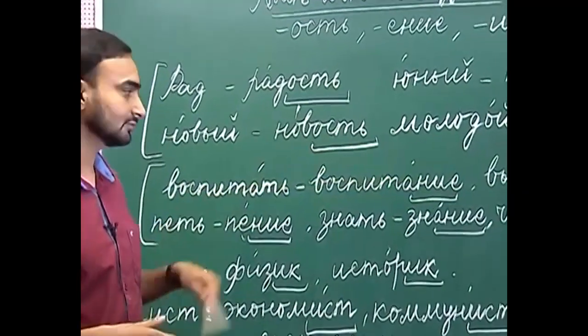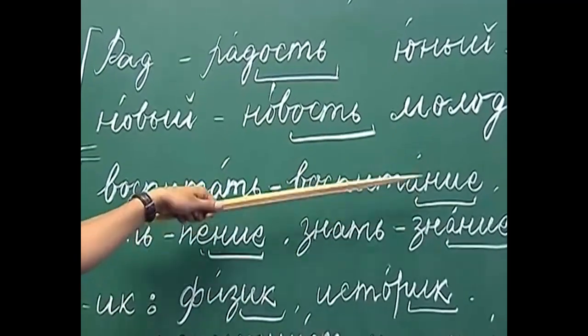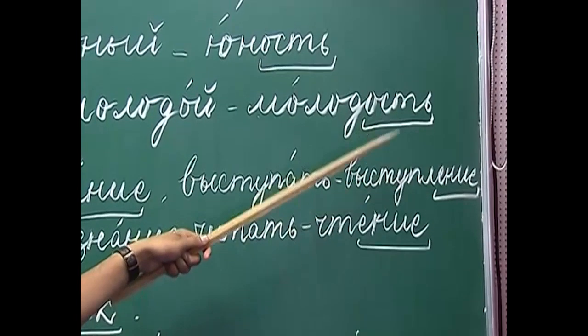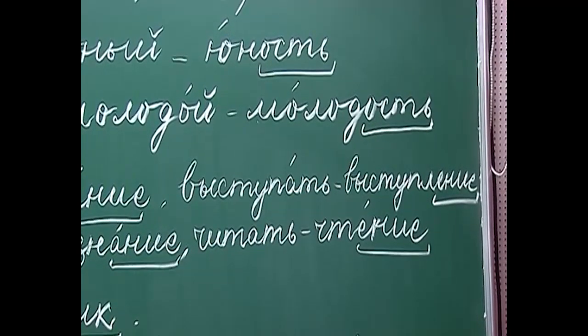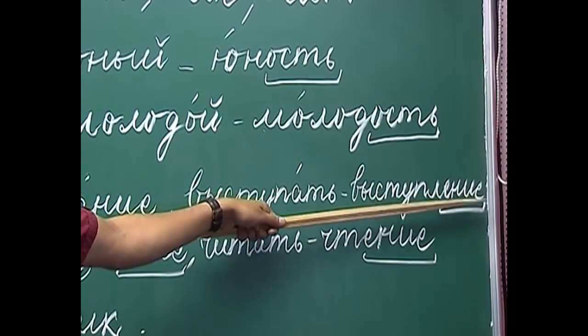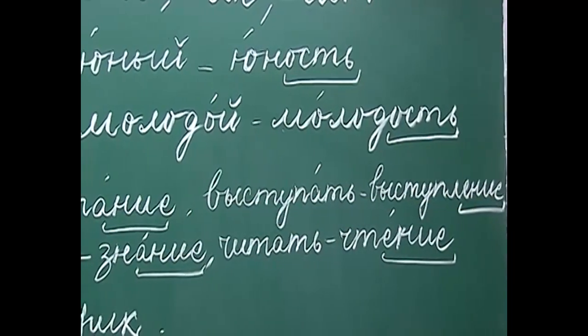Vospitanie is education. Vystupat. Vystupat is to perform. From vystupat we derive the noun vystuplenie. Vystuplenie, what does it mean? It means performance. So, we are adding the suffix -yenie here to get the noun.